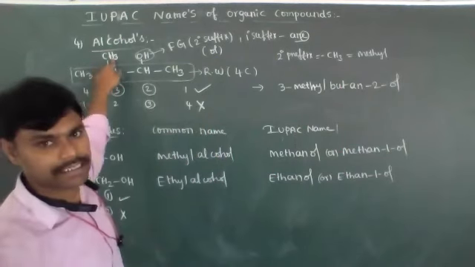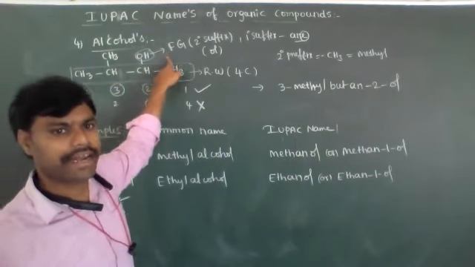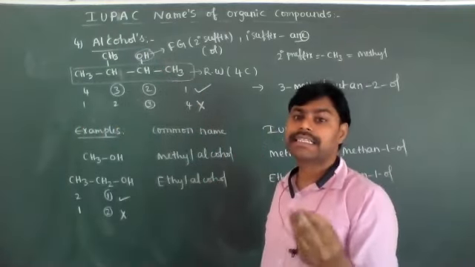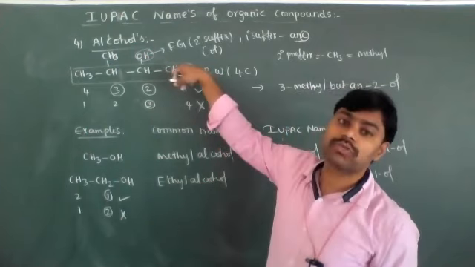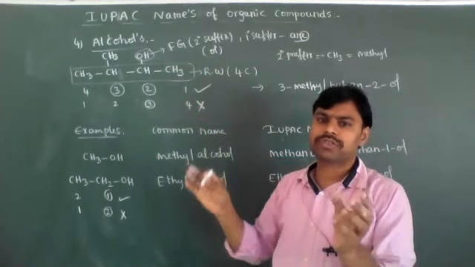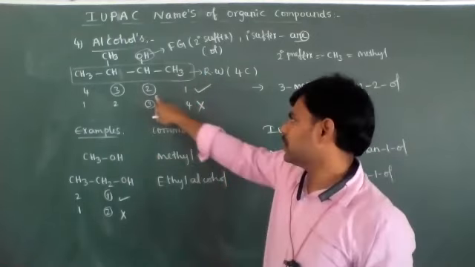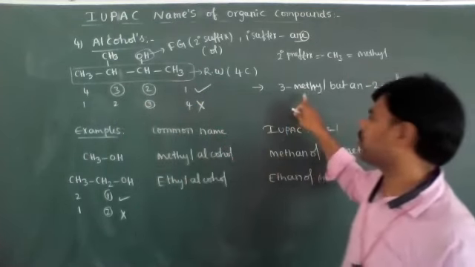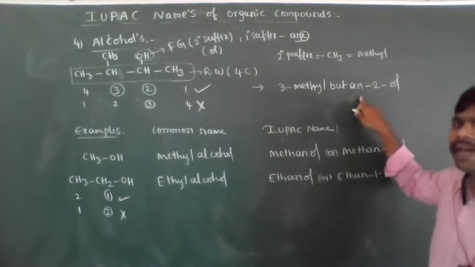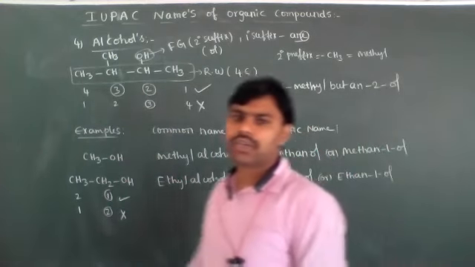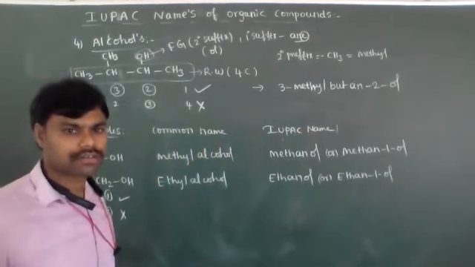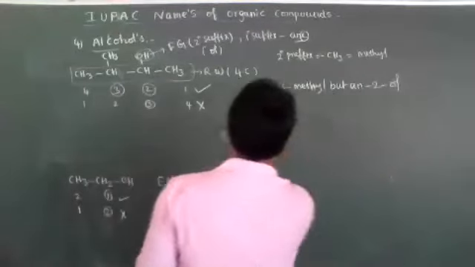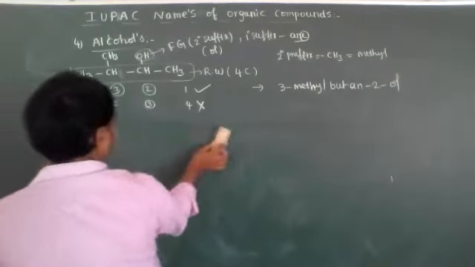Here one substituent is present and the functional group is OH. Whenever functional groups are present, the functional group gets more priority, so the least numbering goes to it. That's why it is 2, and with respect to this, the methyl position is 3. Now its IUPAC nomenclature is 3-methylbutan-2-ol. Okay, anybody have doubt? Let's see one more example.